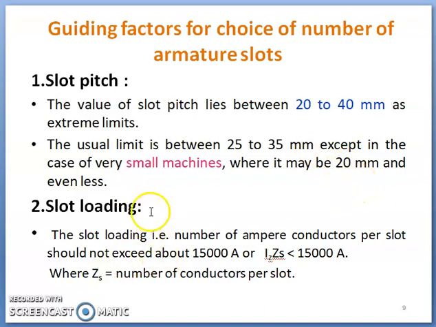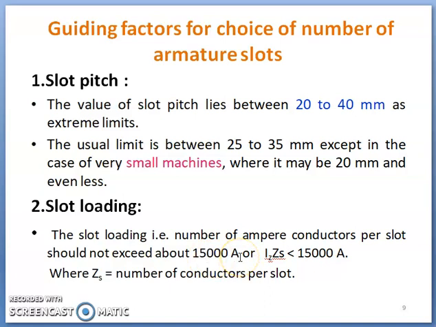Okay, then how are slot loadings decided? You know what slot loading is: the number of ampere conductors per slot, and this should not exceed 15,000 ampere. Say this product Iz into Zs, where Zs is the number of conductors per slot and Iz is the current through each conductor. This product must be less than 15,000 ampere.